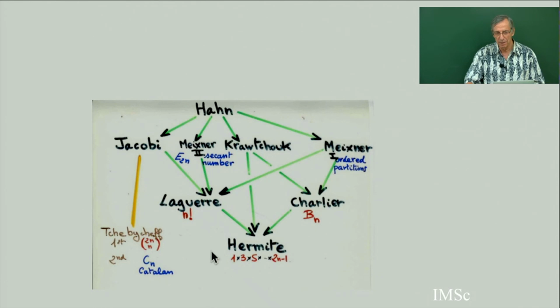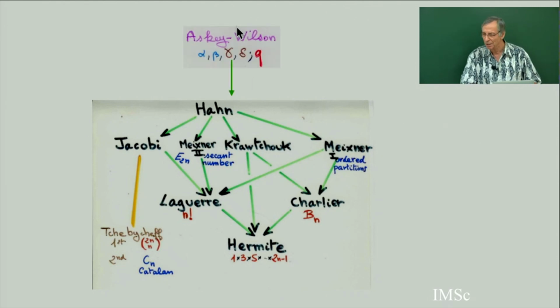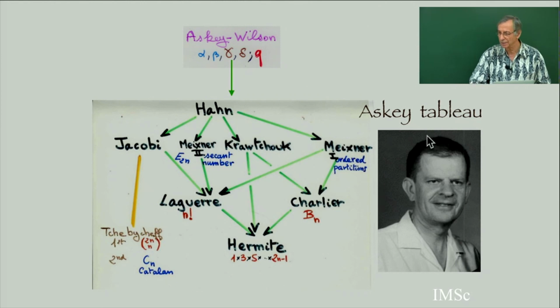So you see all these polynomials: Hermite, Laguerre, Charlier, Meixner, Krawtchouk, Meixner 1, Meixner 2, Chebyshev, Jacobi, Hahn. We interpreted the combinatorial theory of orthogonal polynomials behind this tableau, but we never dreamed of getting to the top level of the tableau, which is the general Askey-Wilson polynomial. And now the surprise is that we are able to do the combinatorics of this polynomial. So there will be a chapter, maybe chapter 5 in this course, about the relationship between PASEP and orthogonal polynomials, explaining all this. This tableau is sometimes called the Askey tableau.